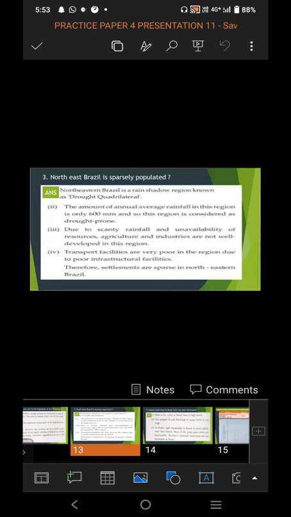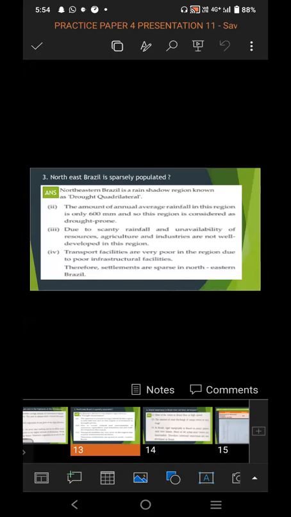So the main reason we have studied is that Northeastern Brazil is a rain shadow region known as the drought corridor. The average rainfall is only 600 mm, and this region is considered as a drought prone region.